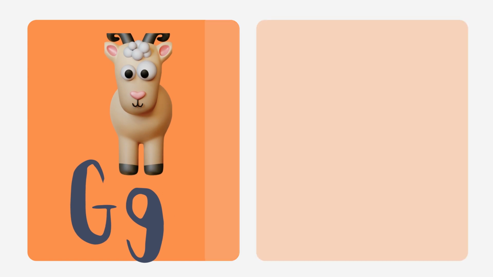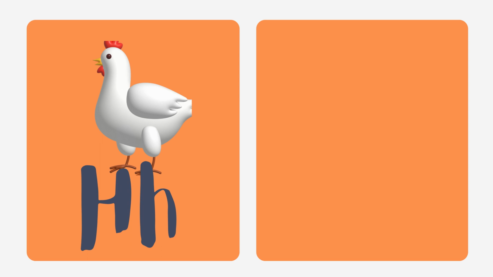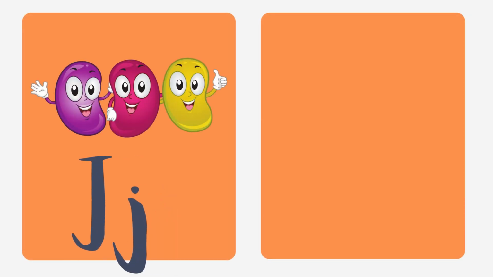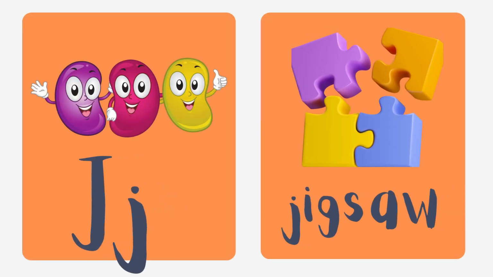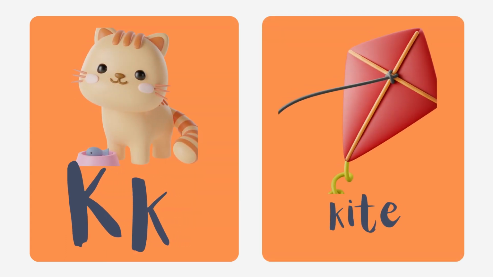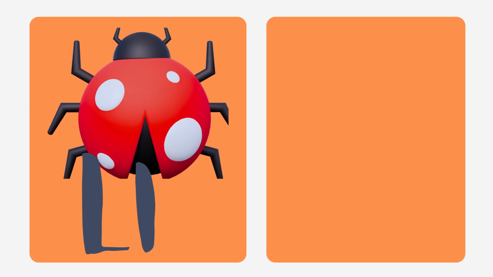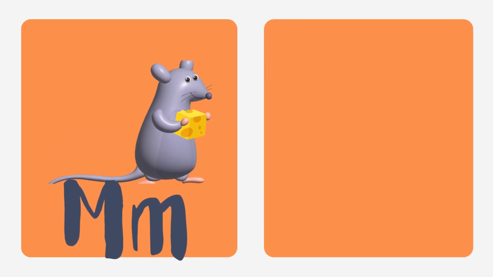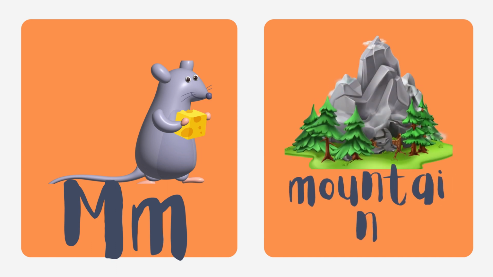for gate, H for hen, H for house, I for igloo, I for island, J for jelly bean, J for jigsaw, K for kitten, K for kite, L for ladybug, L for lamp, M for mouse, M for mountain, N